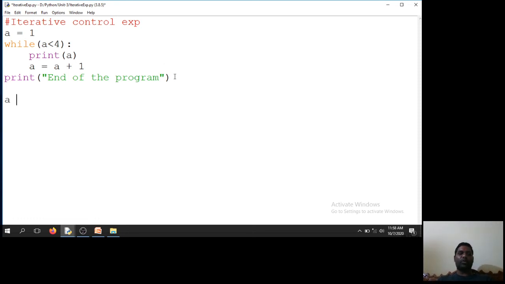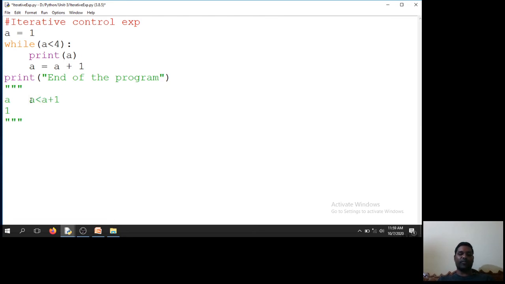Observe here the flow of execution. Assume it's a plus 1. Initially the A value is 1 and I always have a condition. What is the condition?